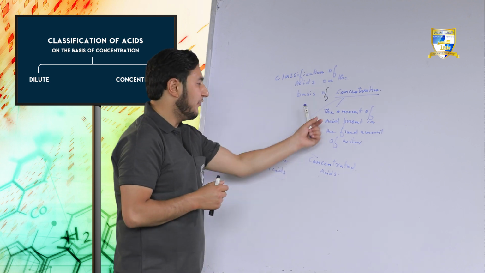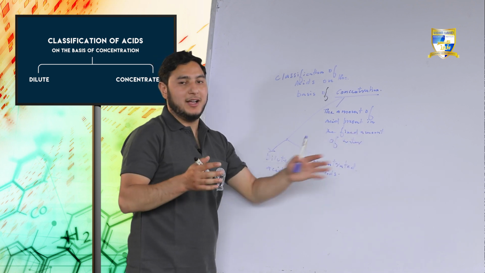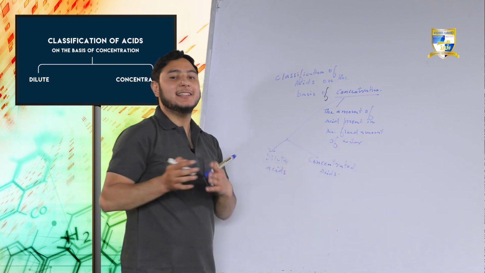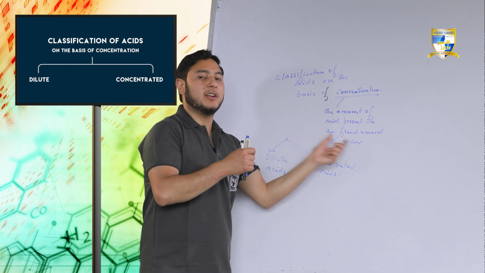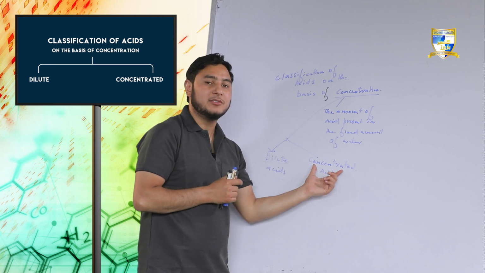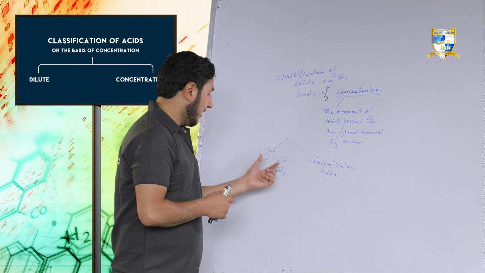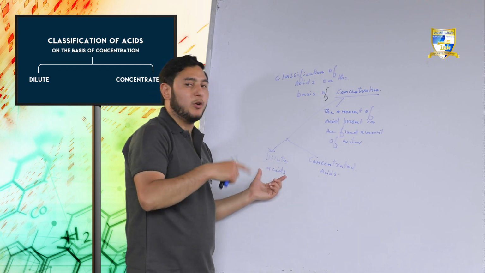The acids in which the amount of acid present is less than the amount of water are called dilute acids, and the acids in which the amount of acid present in a fixed amount of water is more than the water are called concentrated acids. I am repeating. Dilute acids: the amount of acid present in water is less.